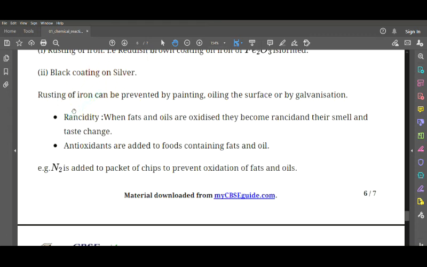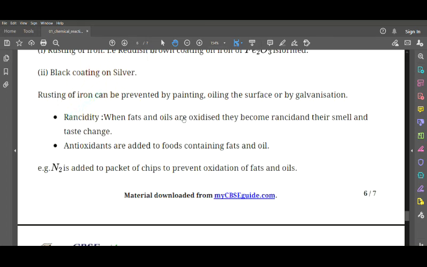Now the next thing is rancidity. What is rancidity? When fats or oils are oxidized, they become rancid and their smell and taste change. So you get a bad taste or bad smell. When fats and oils are oxidized, that is why we need to preserve them. When you don't preserve them, they get oxidized and become rancid, and their smell and taste change.